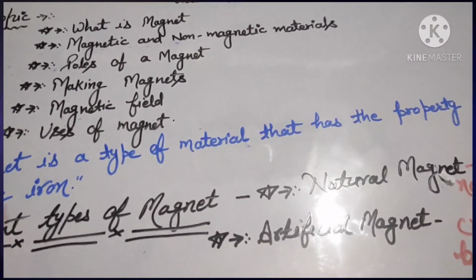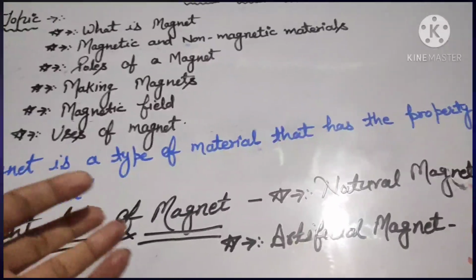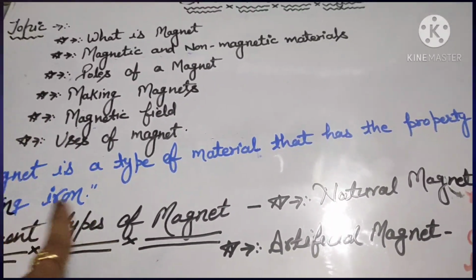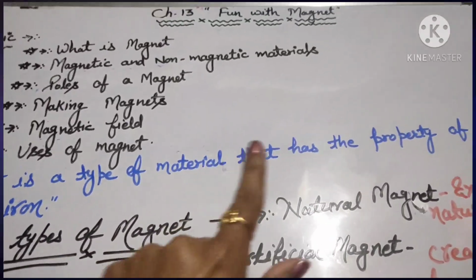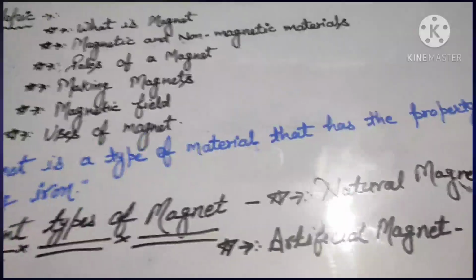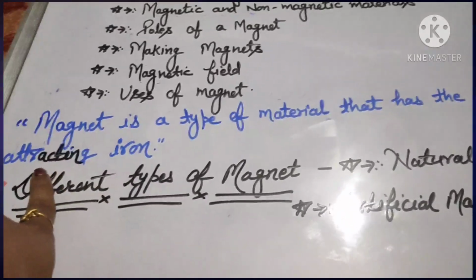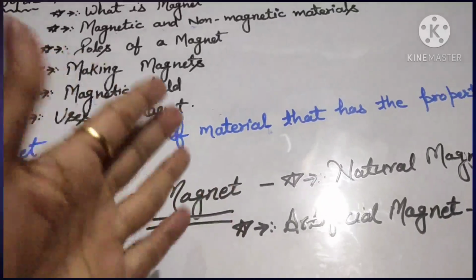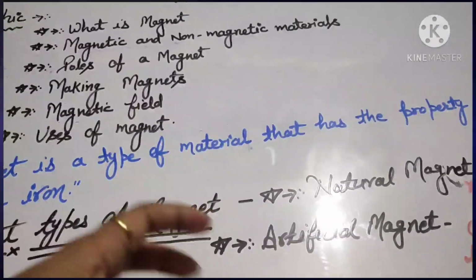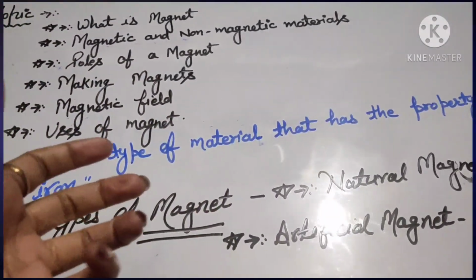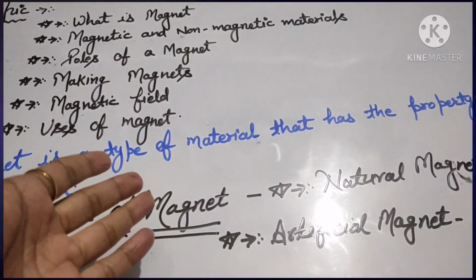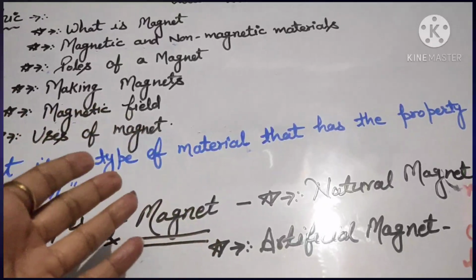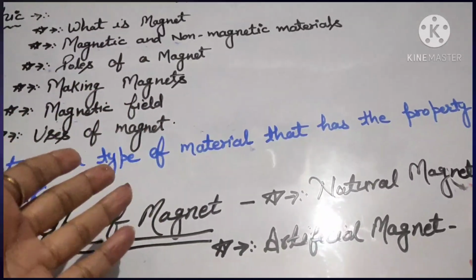Now you all have seen a magnet. So what is a magnet? A magnet is a type of material that has the property of attracting iron. So a magnet has a property to attract iron things. And its name has been derived from magnetite, which is also known as a natural magnet.